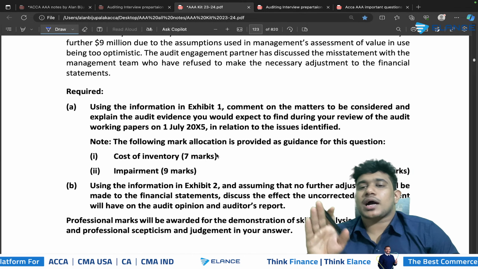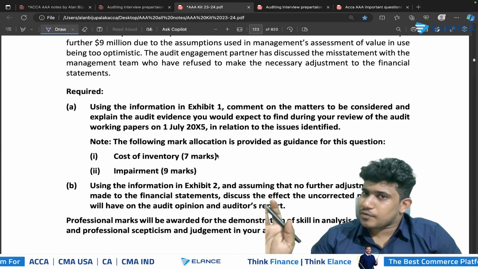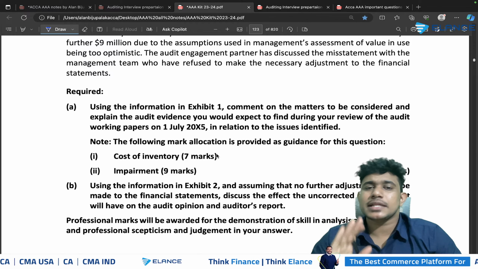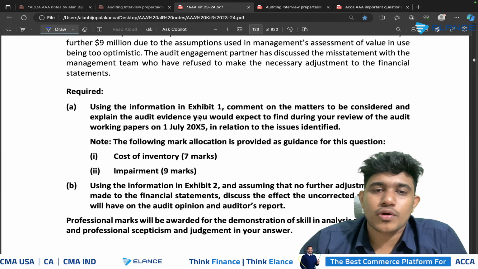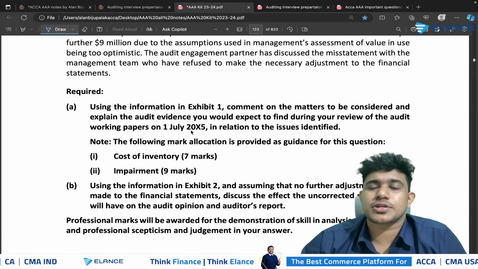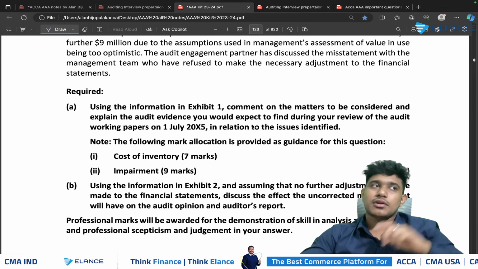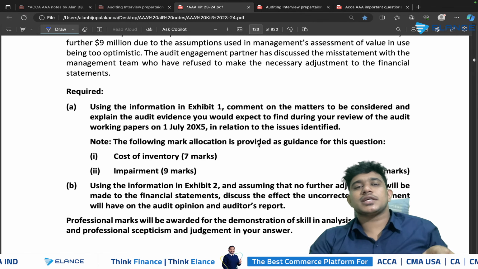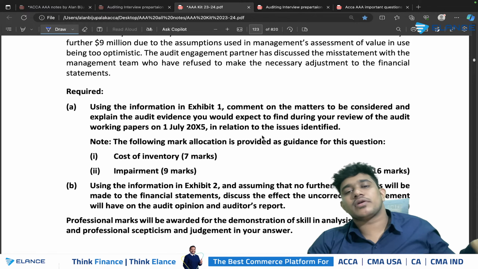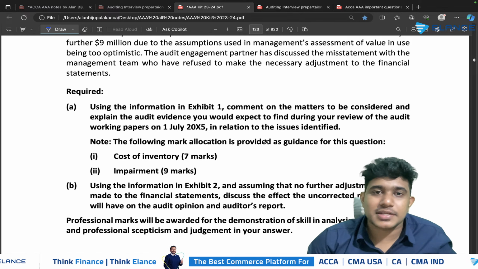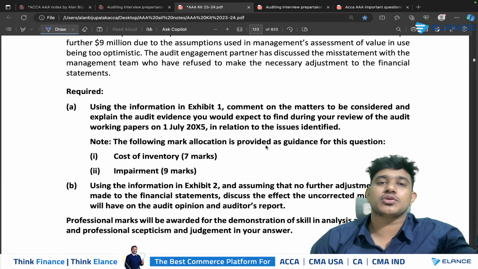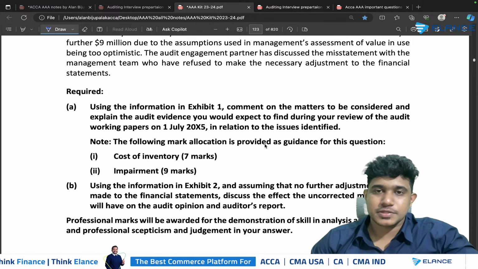So you know how to comment on the matters, right? The same way you need to show the materiality, accounting treatment, what went wrong, and the impact. Then they have asked you to explain the audit evidence you would expect to find during the review of audit working papers in relation to the issues. So instead of performing procedures, they are asking you later on when you go for the review of the working papers, if the work is already done by another auditor, there will be some evidences obtained, right? So you are required to specify the evidences that you might be able to get from the working papers.